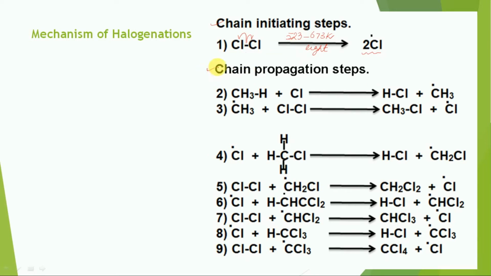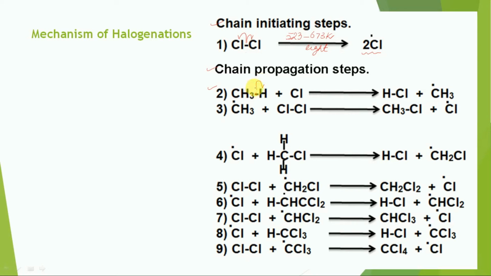Then the chain propagation step. Once the chlorine free radicals are formed, each of them reacts with a methane molecule, forming hydrochloric acid and generating a methyl free radical. So let us see in step number 2. Now this bond can break homolytically.